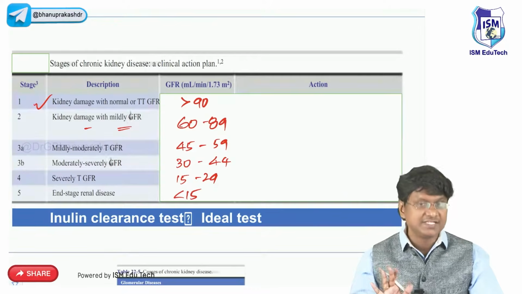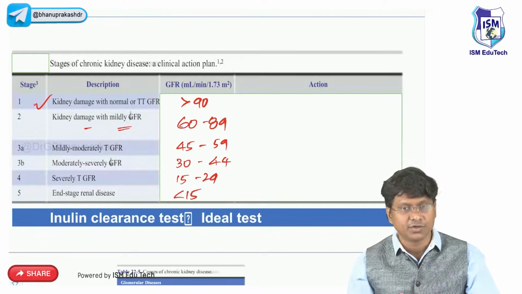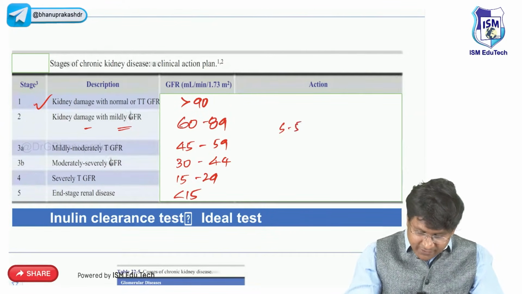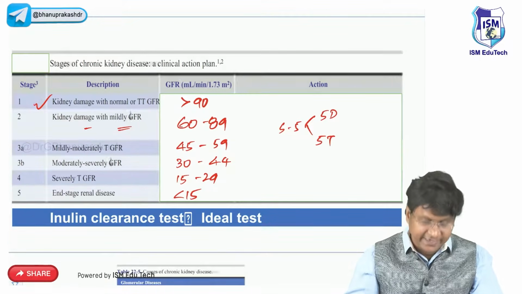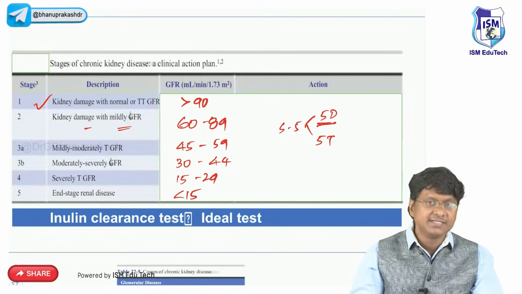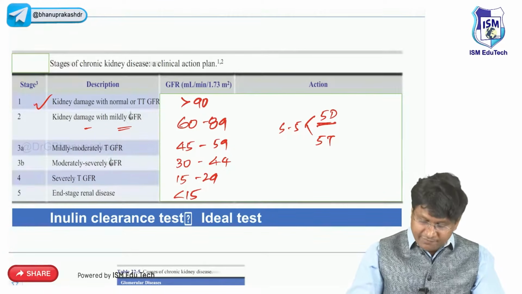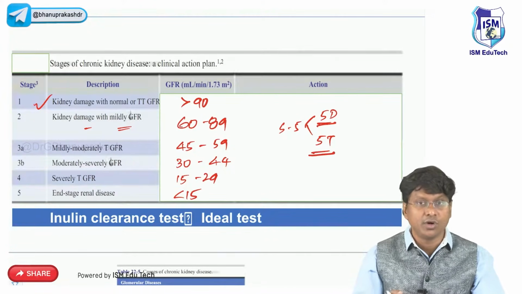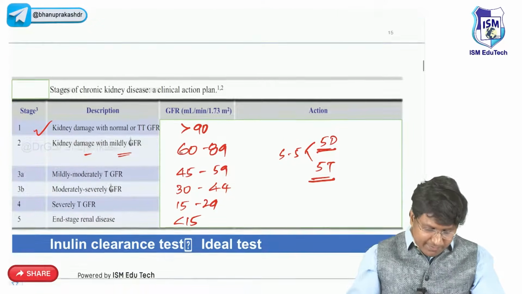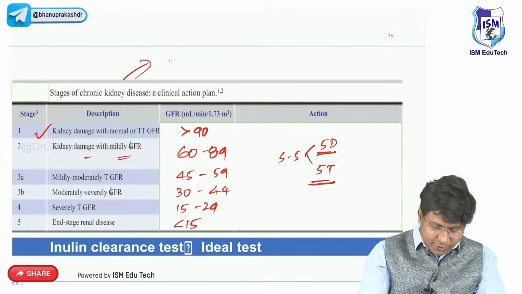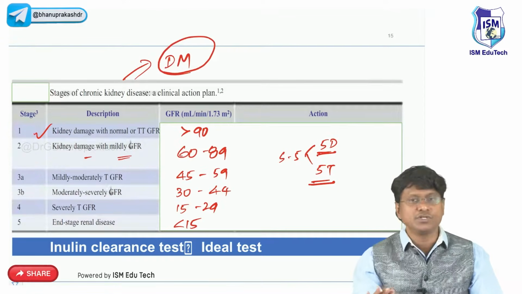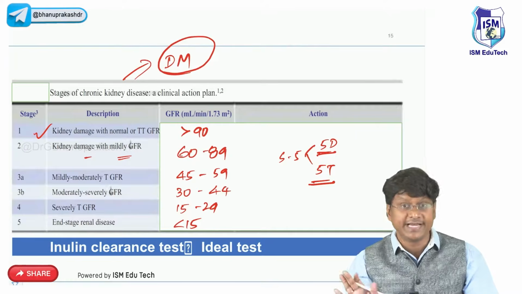Okay, so this is about the stages of the chronic renal failure. And this stage 5, we classify that into stage 5D and as well as stage 5T. 5D means the individual undergoing dialysis. 5T means the patient who has undergone the transplant. And what is the most common cause of chronic renal failure? Most common cause of chronic renal failure will be your diabetes mellitus.